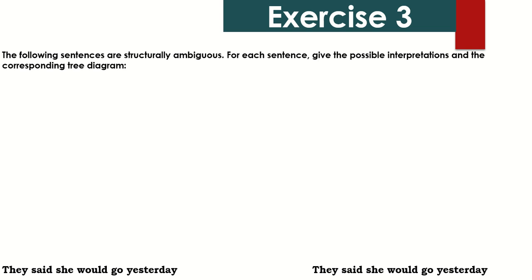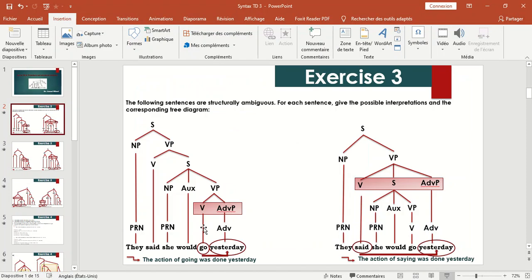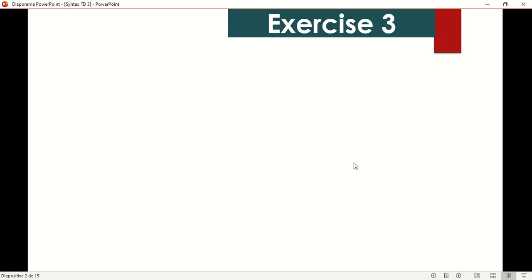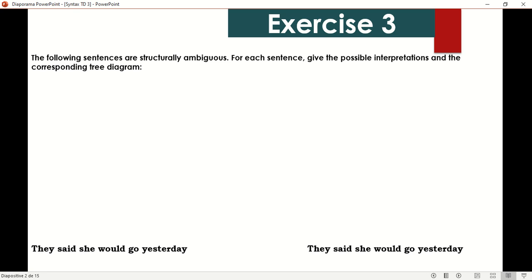Here, for example, they said she would go yesterday. Now here, the phrase yesterday is causing the ambiguity. Why? Because we do not know whether yesterday is for go or is for said. Was the act of saying yesterday or was the act of going yesterday? So let's deal with two tree diagrams and see the two possible interpretations.